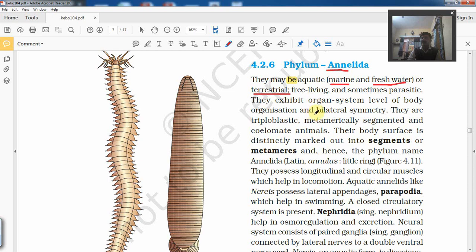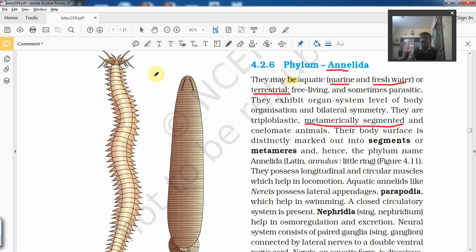Their symmetry is bilateral, which means they can be cut into two equal halves from the lateral side. They are triploblastic. This term is very important. These animals are metamerically segmented. These are truly segmented worms. Metameric segmented means repeated segmentation.